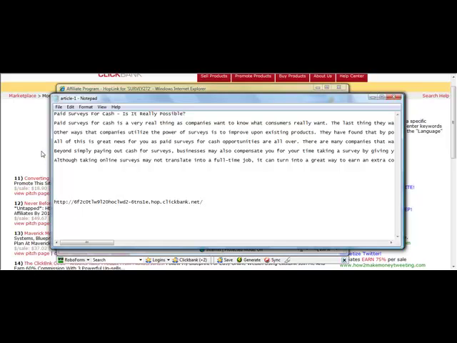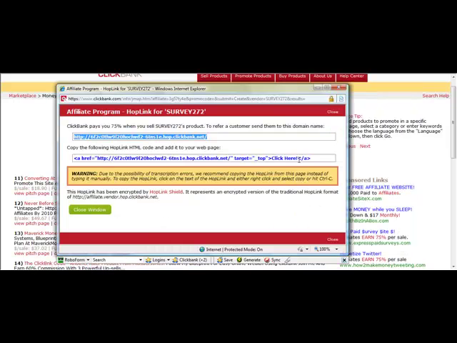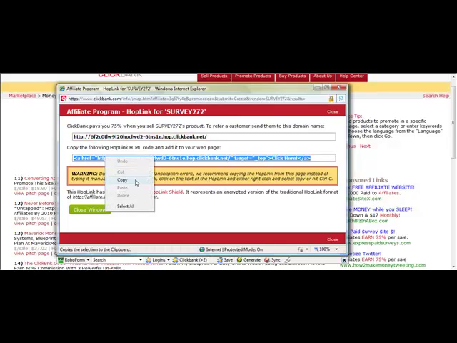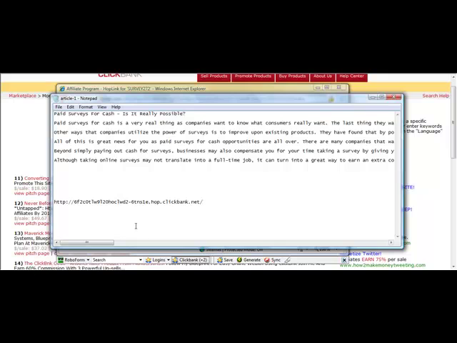And then the other thing I would recommend you do is jump right back here to ClickBank and also grab this code, because this code is going to come in handy when you're using Squidoo and maybe a couple other Web 2.0 properties. This is the HTML code to give you an HTML style of link. So I'm just going to copy and paste each of these because we're going to come back to these links later on in this entire system.